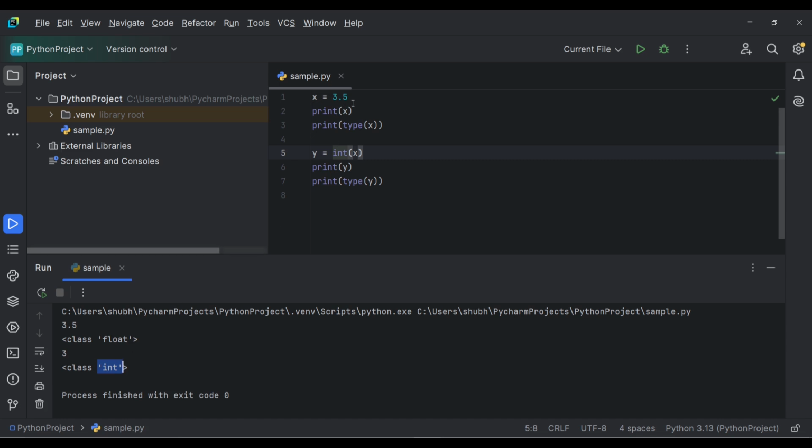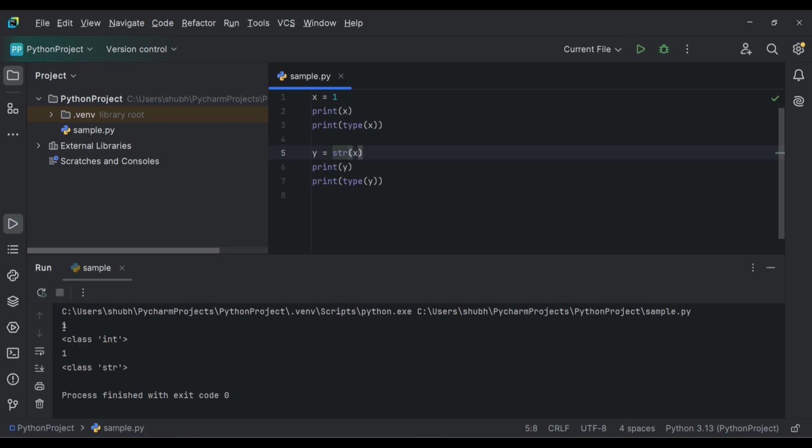Now let's check one more example. Let's say we have an integer value and we want to convert it into string. So we use str to convert it into string. Now let's check the output.